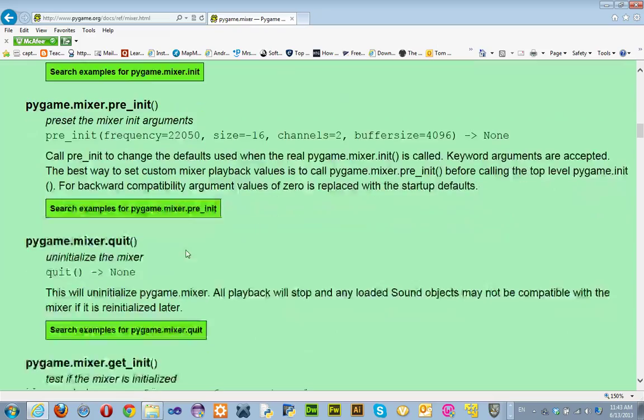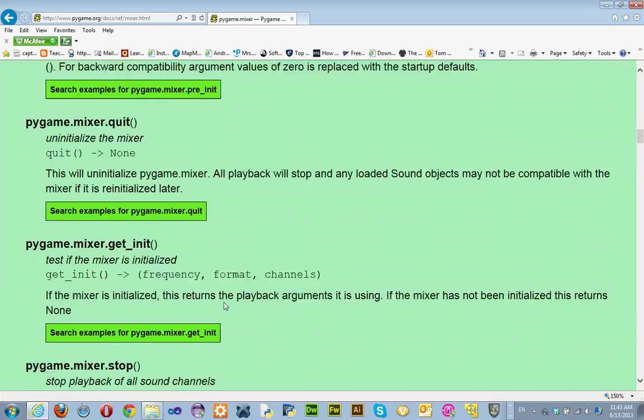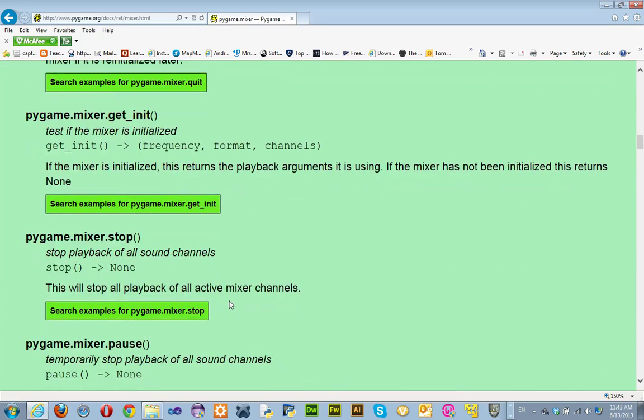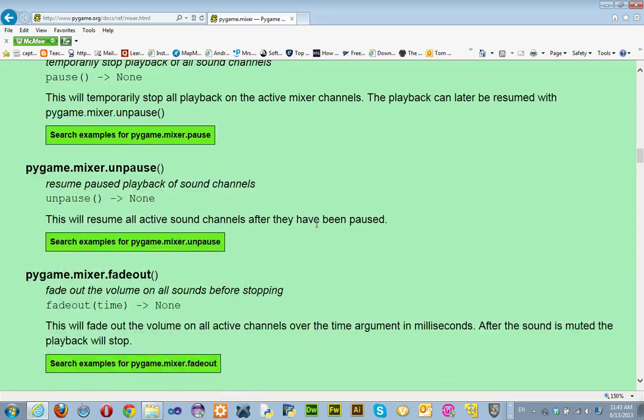Presets for the mixer. You can stop the mixer with a quit command. You can do all kinds of stuff, right? Test if the mixer is initialized. This is where you can test to see before you load a sound and try and play it, because if you try and play a sound when the mixer is not initialized, it'll error out. So there's different things you can do. You can stop or pause the mixer and so on.